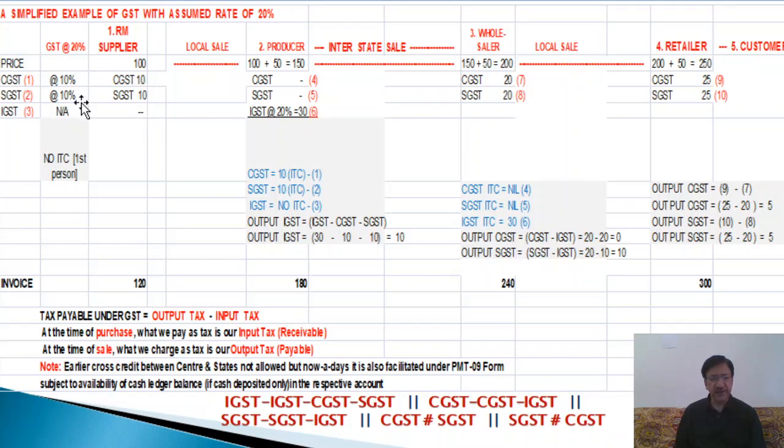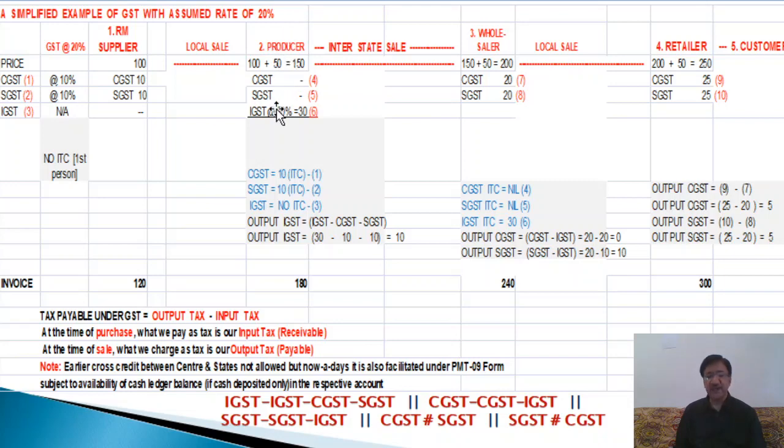So this is the first case. In the first case, no input. Here it is written no ITC benefit. Being the first person, no input tax credit will be there. So nothing to bother about in the first case. From the second case, our understanding you have to follow.